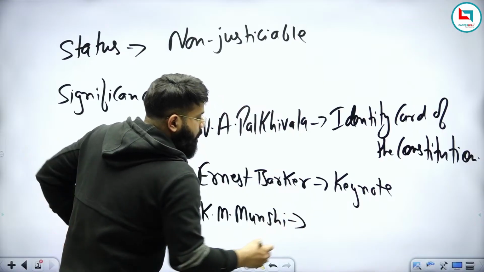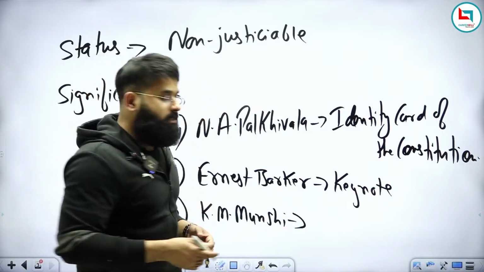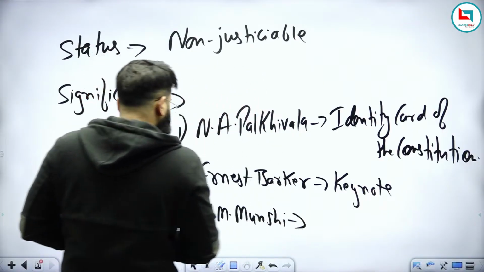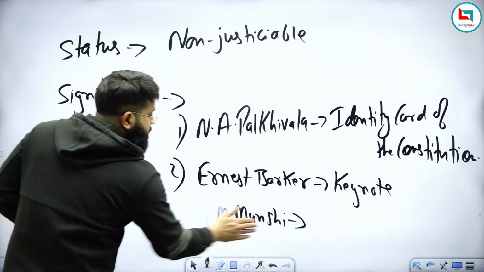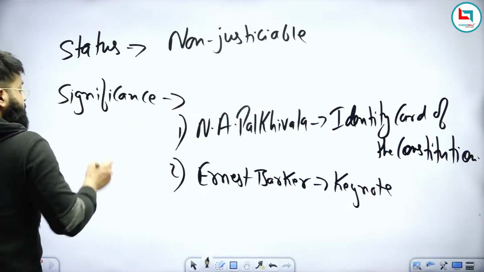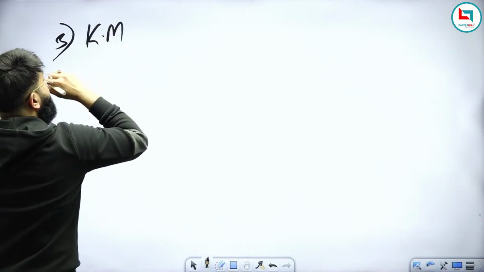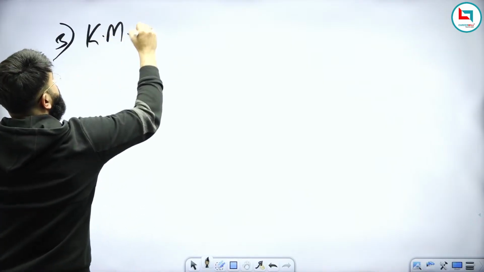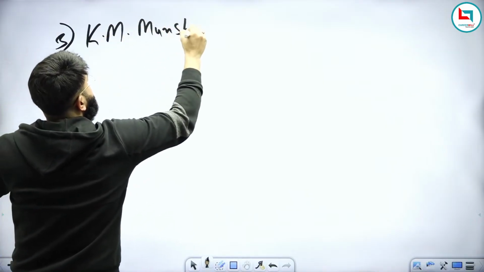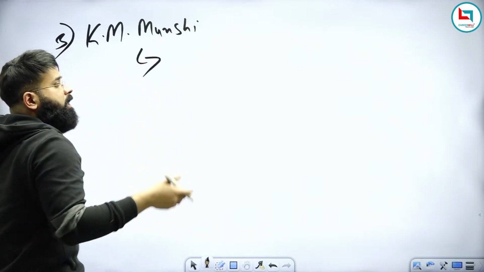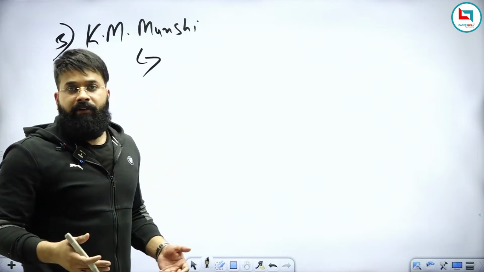So, for K.M. Munshi, the preamble is, okay, let me start with another slide, because it will be clearly visible. K.M. Munshi. So for K.M. Munshi, what is the significance of the preamble?